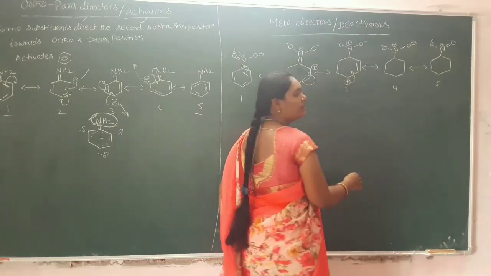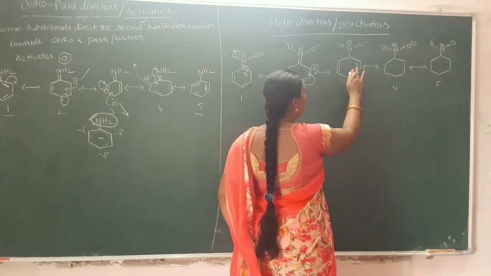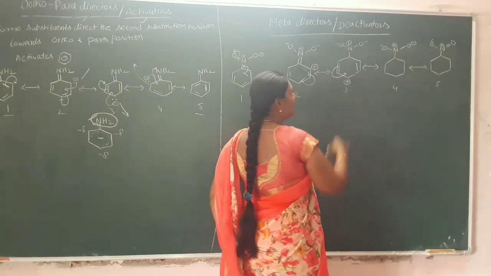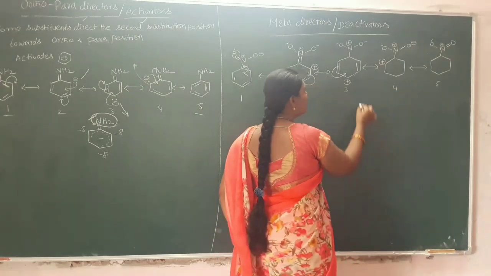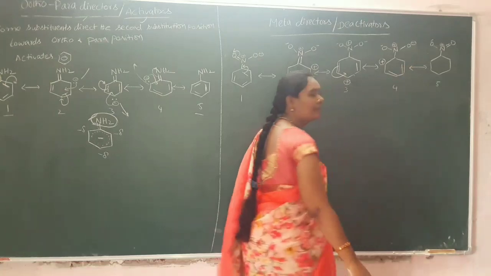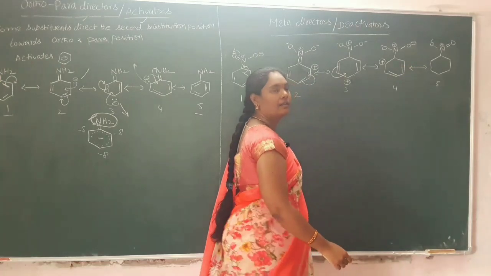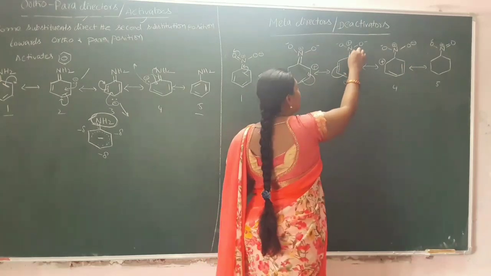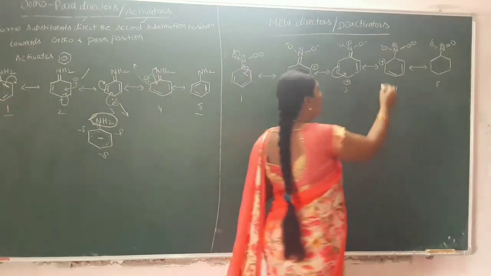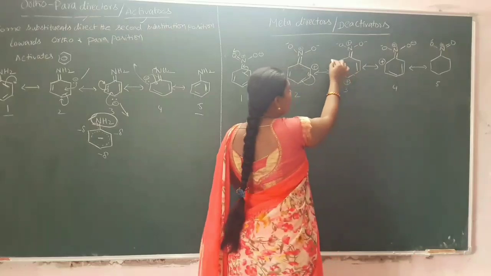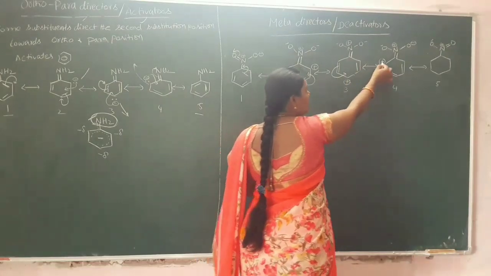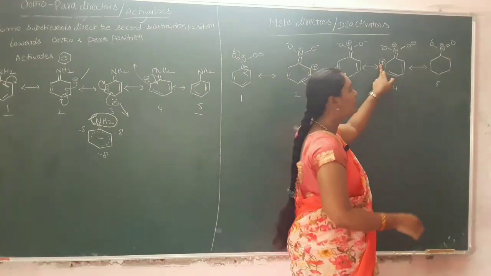these are delocalized to here, and this bond pair of electrons is delocalized to here. Thereby this position will get the positive charge, and here these are the double bonds. And for the nitrogen atom, it is in a double bond, and here also there is a double bond. Because of the delocalization of the electrons, here we will get the positive charge.